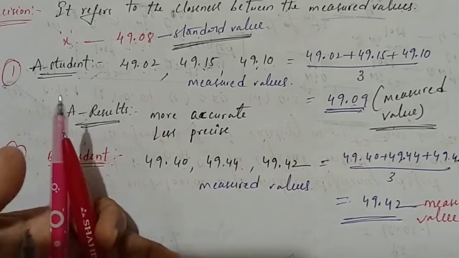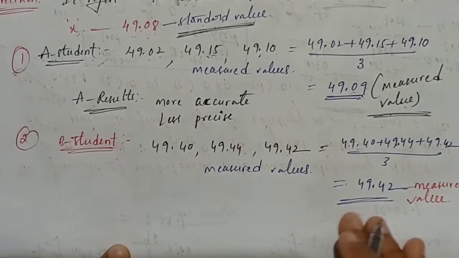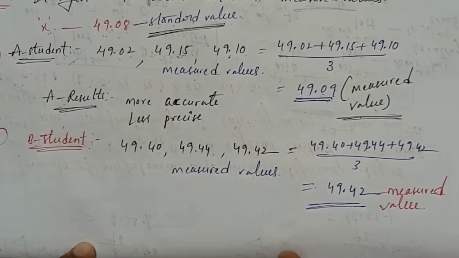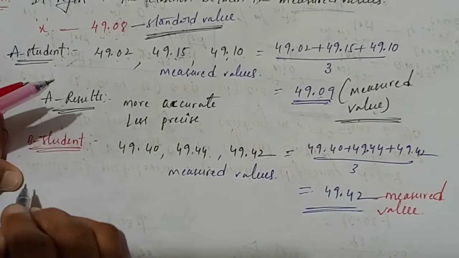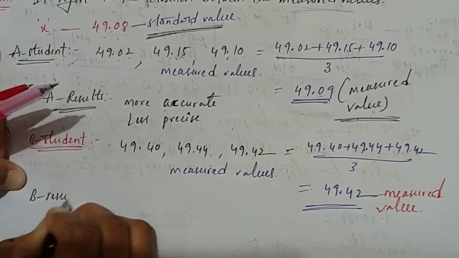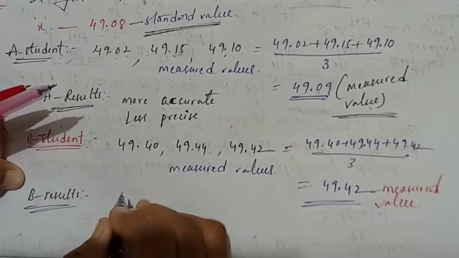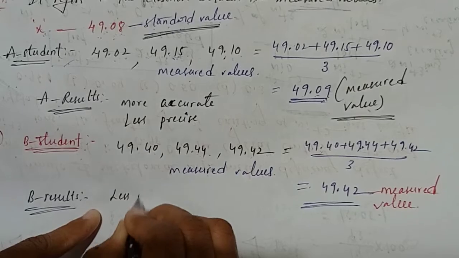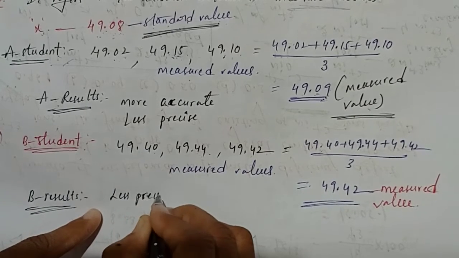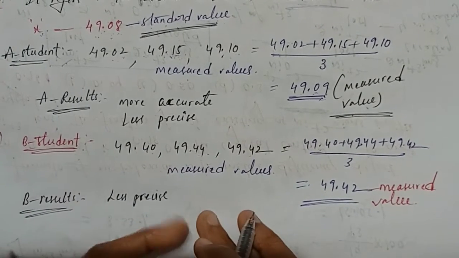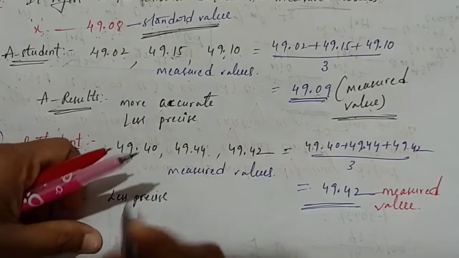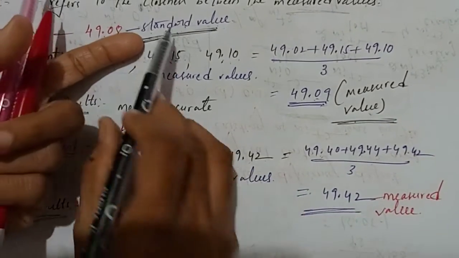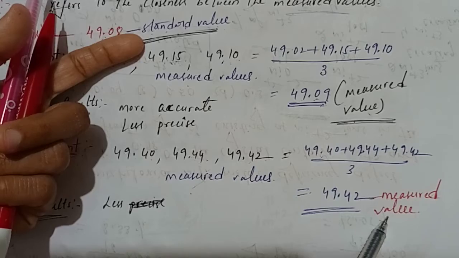So what is the conclusion, students? B student results, what we can write. B student results, less accurate, because here the standard value and measured value, there is no much closeness.